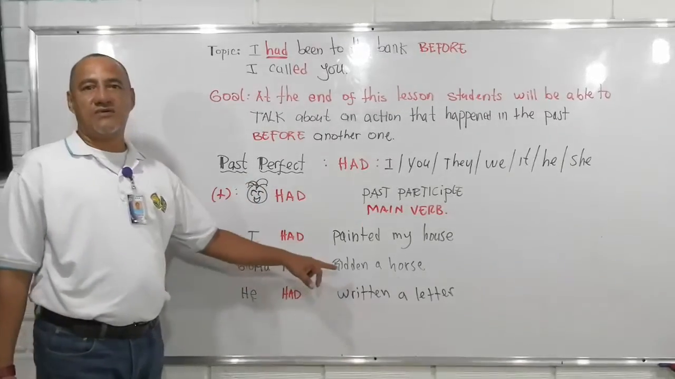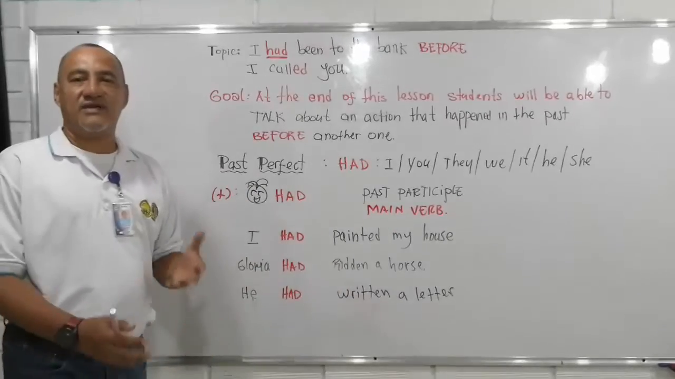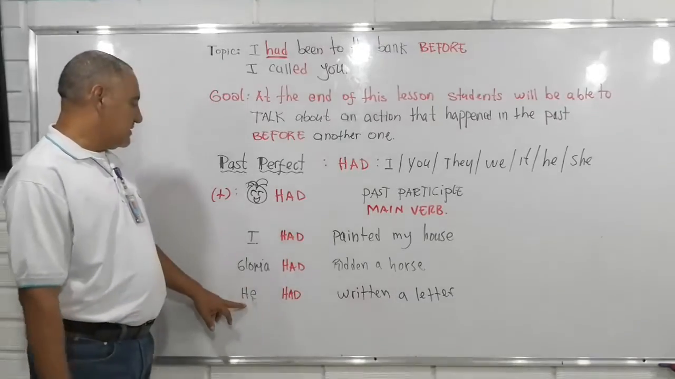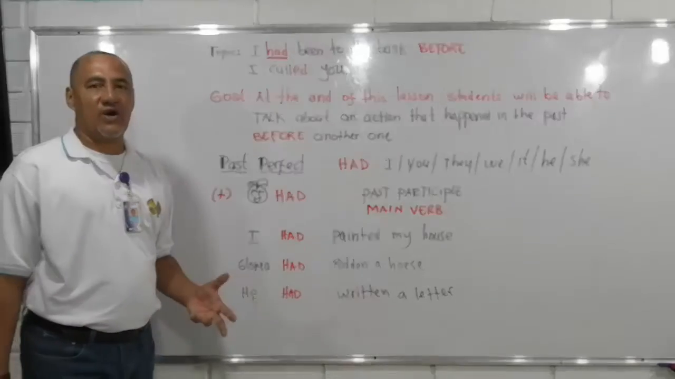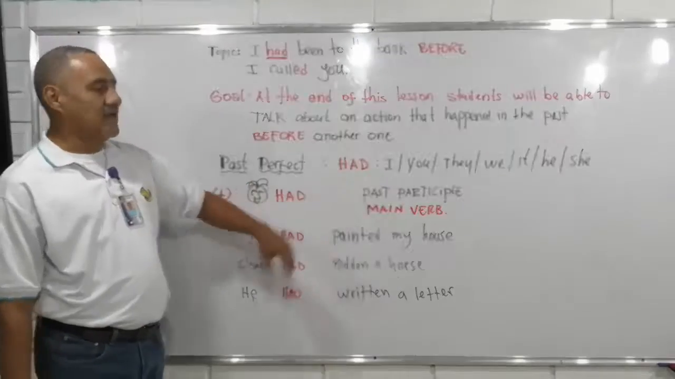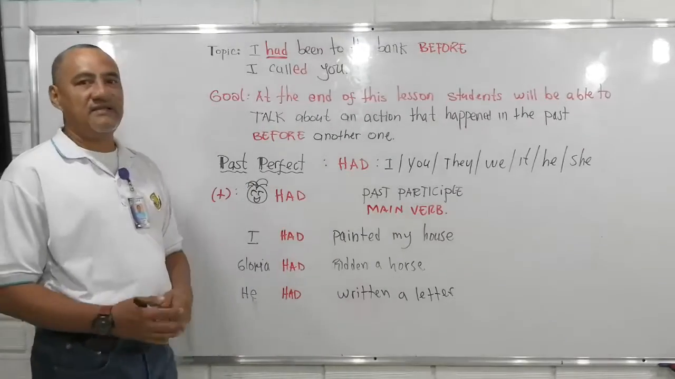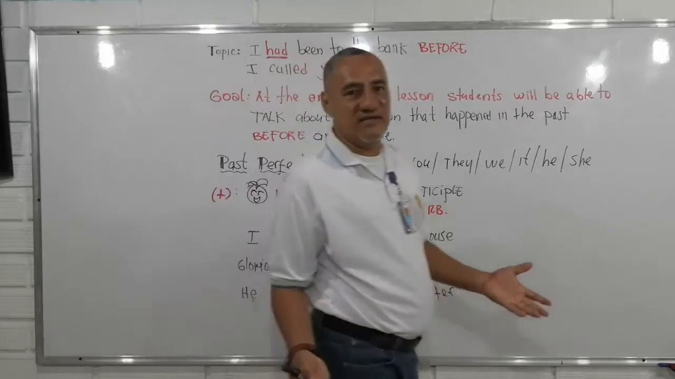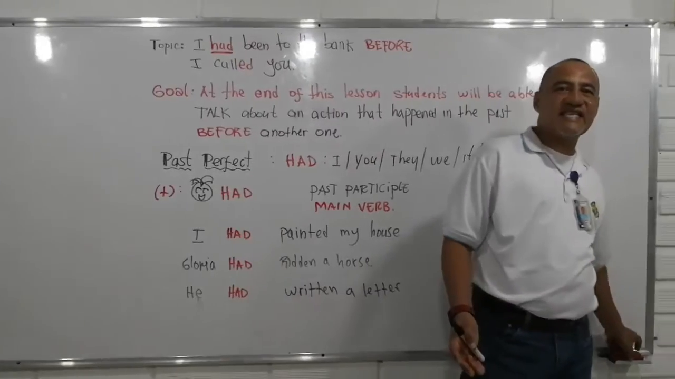Gloria had ridden a horse. Gloria había cabalgado un caballo. He had written a letter. Él había escrito una carta. Alright? That is affirmative. Then, negative statements, they are quite easy.